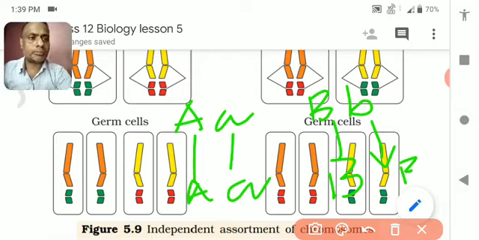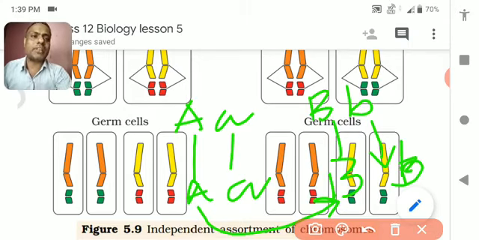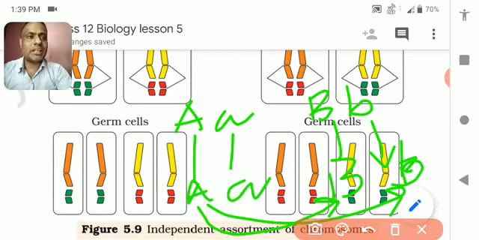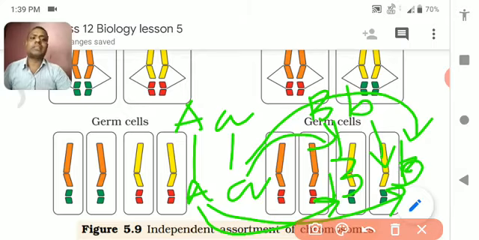This A will assort with capital B or with small b, depending on nature. Similarly, small a will assort with capital B or with small b, independently, by nature.